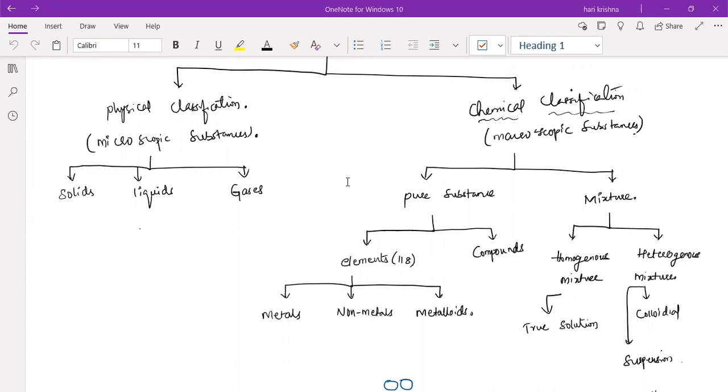Homogeneous means the mixture will have a uniform composition throughout. What is an example for that? Sir, salt solution, tap water, milk, ink, medicines, tea, coffee, etc. Okay, but tap water we don't know, right? If you take pure water, it's homogeneous. But tap water in some cases will also contain mud particles or impure particles, which will settle at the bottom of the glass. So in that case it can be heterogeneous also, right?